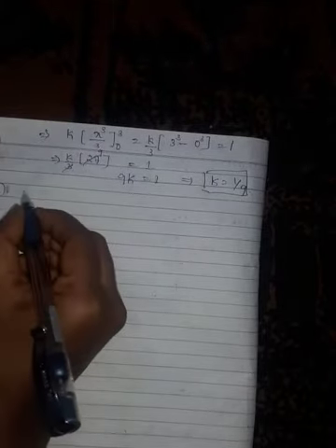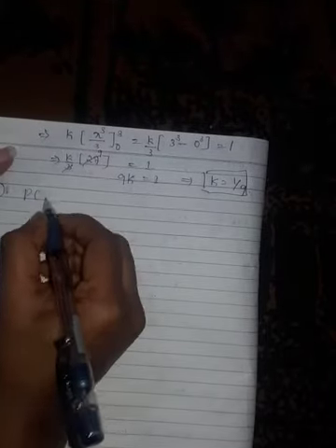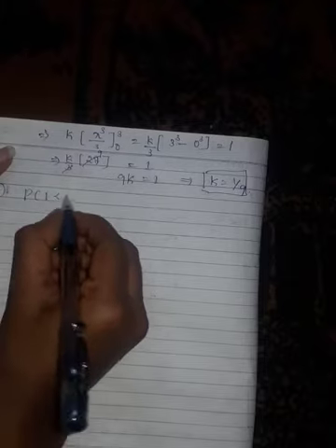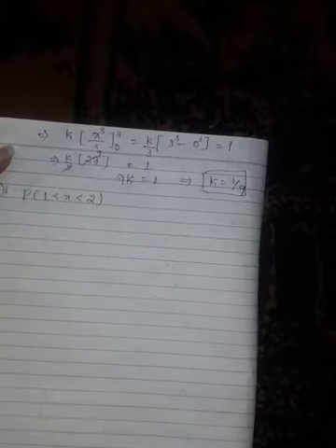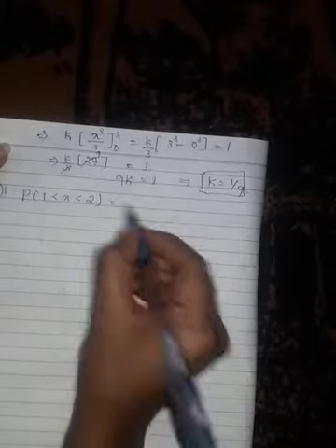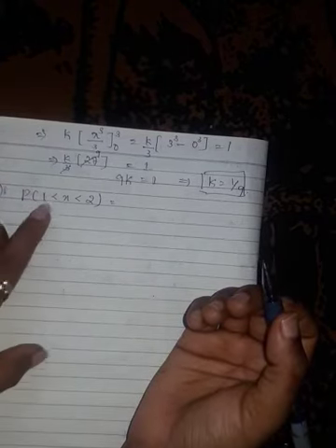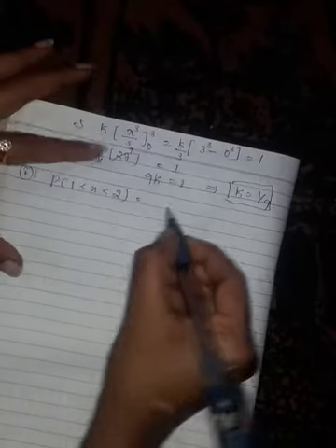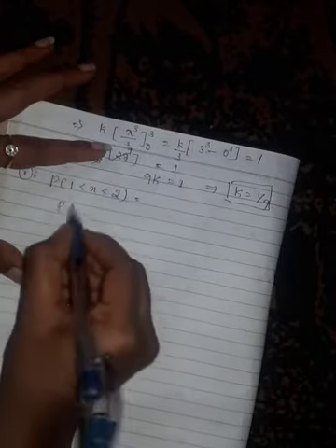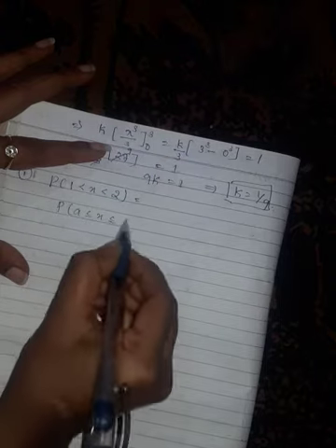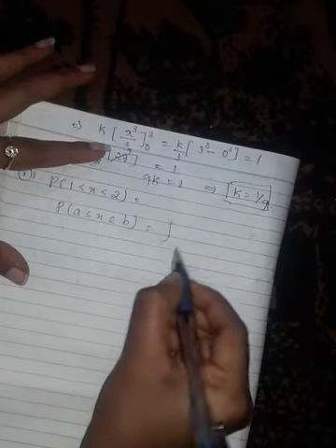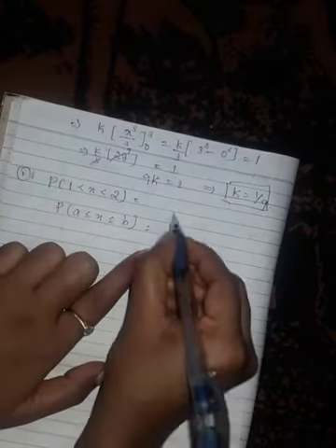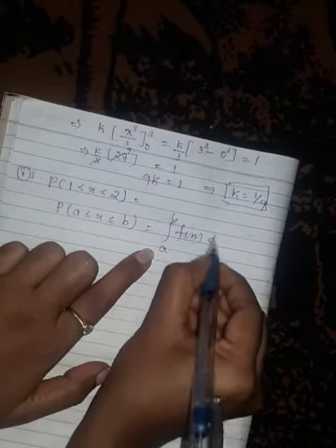Next they asked to find the probability when x lies between 1 to 2. As we know by the definition, to find the probability when x lies between a and b, we have to find the integration from a to b of f of x dx.